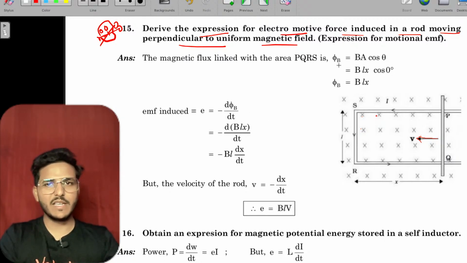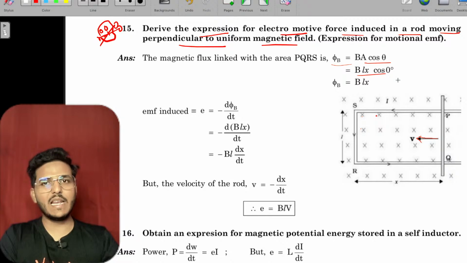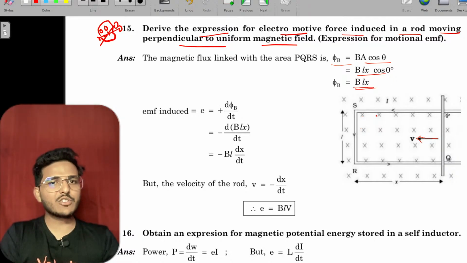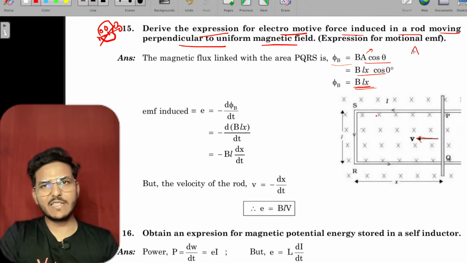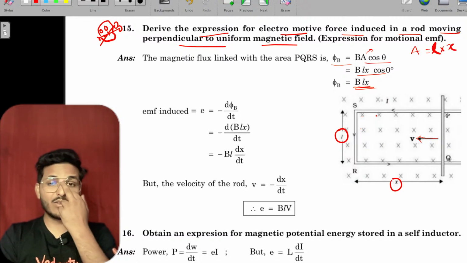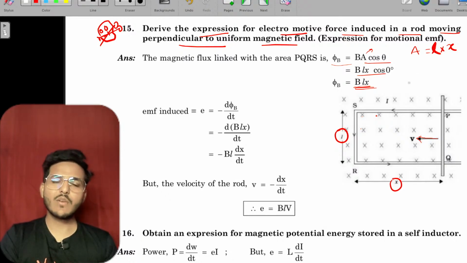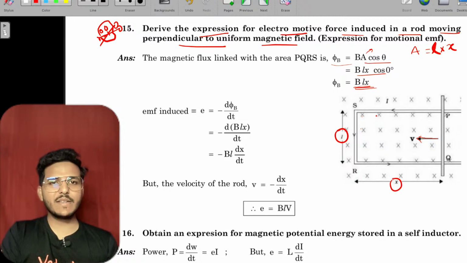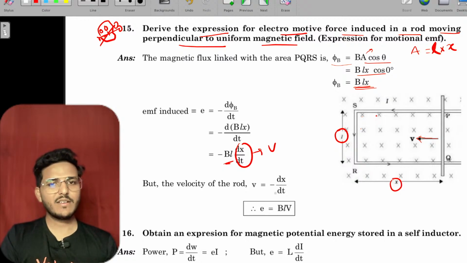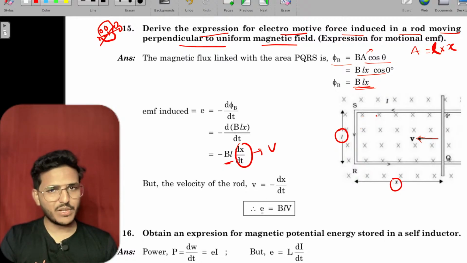See, φ equals BA cos θ, that means BLx cos θ. E equals minus dφ/dt, and what is φ? BLx. Area is basically length into width, L into x, where L is the length and x is the width. And cos θ is cos 0, which is 1. So E equals minus d(BLx)/dt. BL is constant, so dx/dt, this is v. So v is the negative of dx/dt, that is E equals BLv.